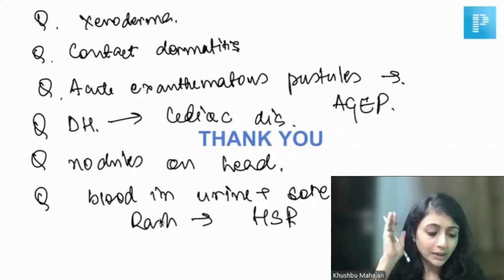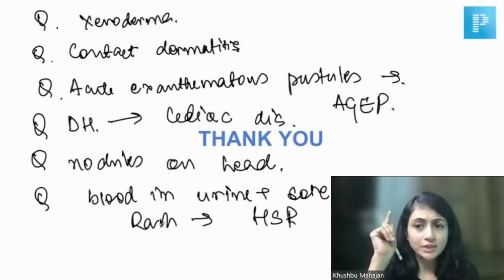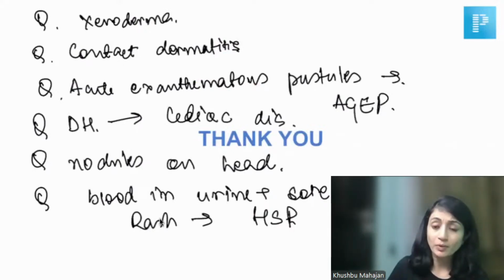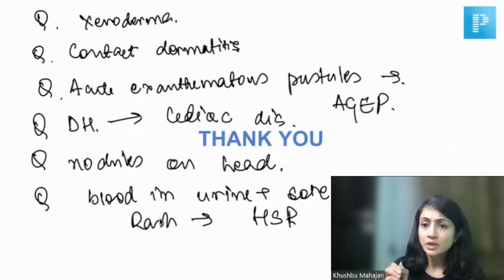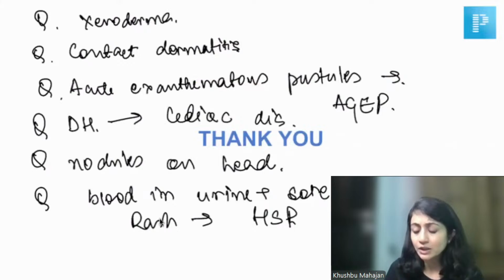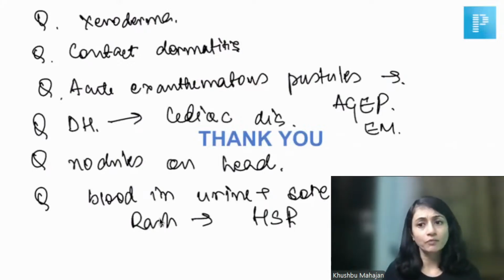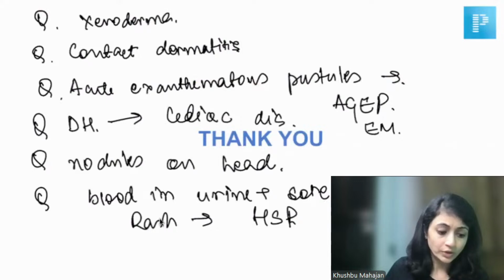Okay, I think you all are getting confused. Someone is telling me even EM was also there. So probably in this question, there was an antibiotic which was given. And if there were pustules, you have to mark AGEP. They may have given EM as one of the options, but if EM was the answer, they would have given you target lesions on the image. Okay.